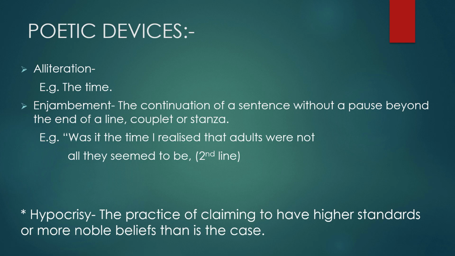So, this is a complete sentence, but it has been used without a pause when we read the poem and is continuing in the second line as well, hence representing enjambment.